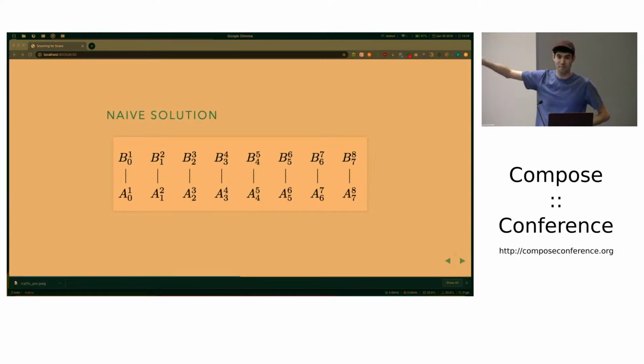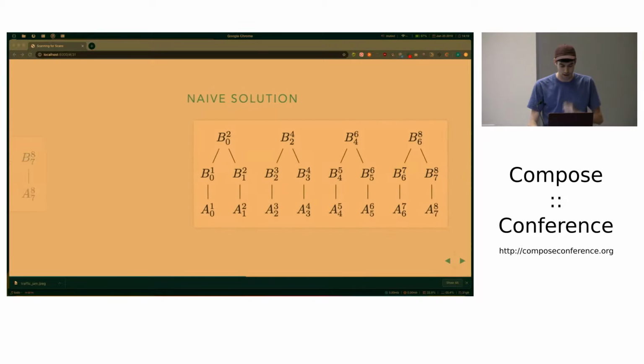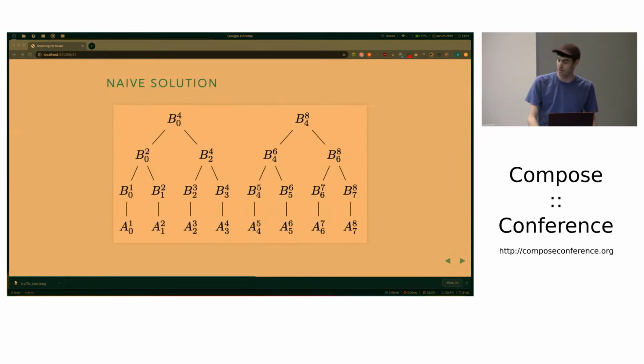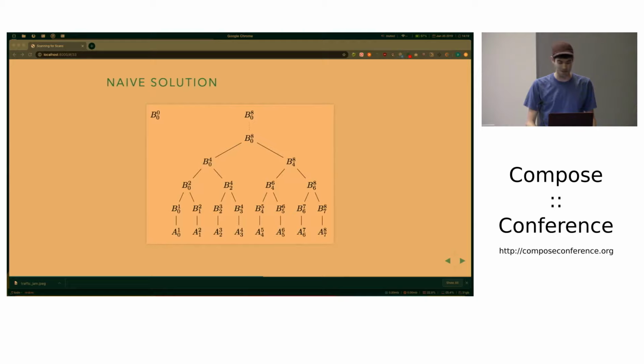We can do it in parallel because we have our work pool, everything gets done. And then in the next step, there's half as much work to do because we can merge things together. And the next step, we can merge things together. And the next step, we can merge things together. And we're left with something that we can emit and return from our scan.